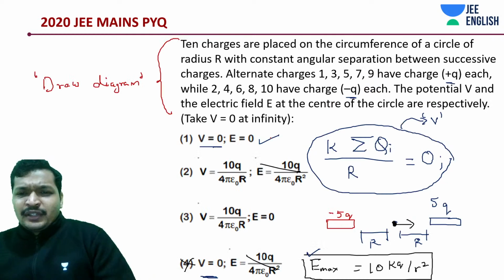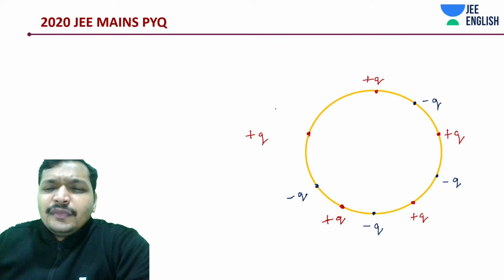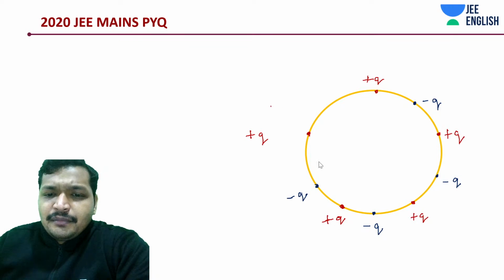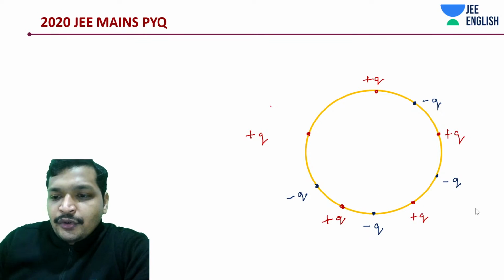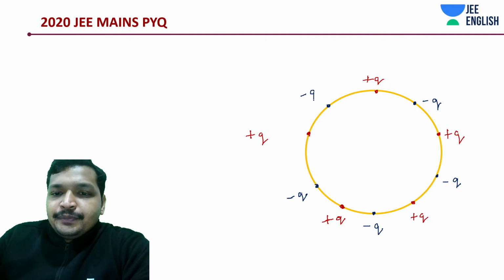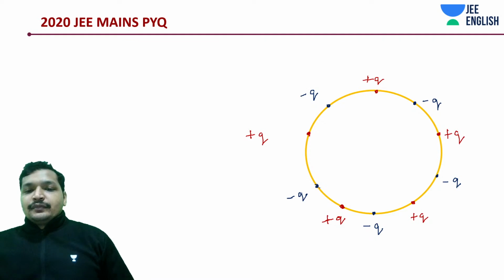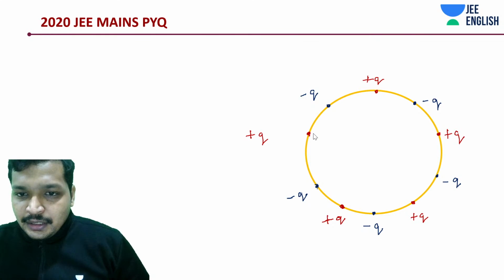Of course this. Are we supposed to calculate at the center? I'll come step by step to how to do this. This is going to be minus Q. This is the center.